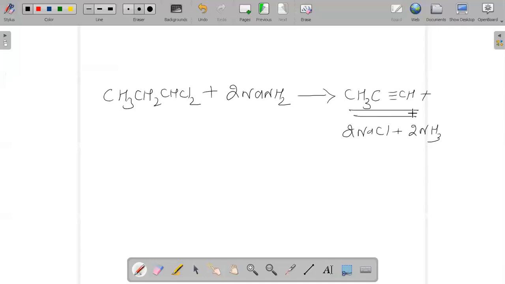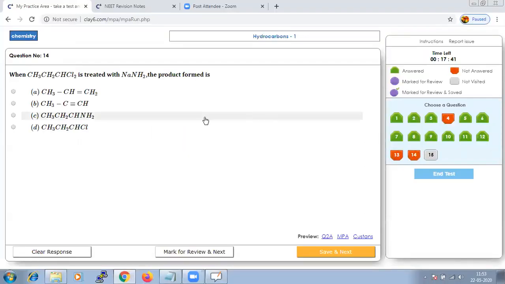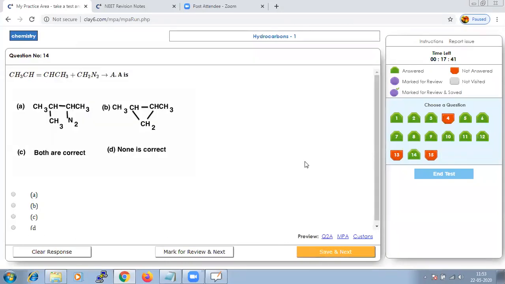Hence, we have to look for CH3C triple bond CH. Our option B should be the right answer. Save that and go to next.